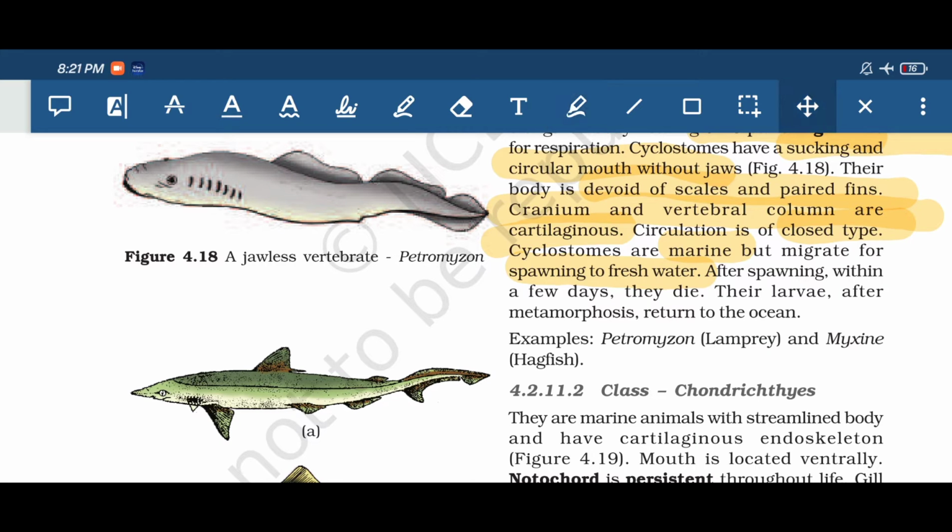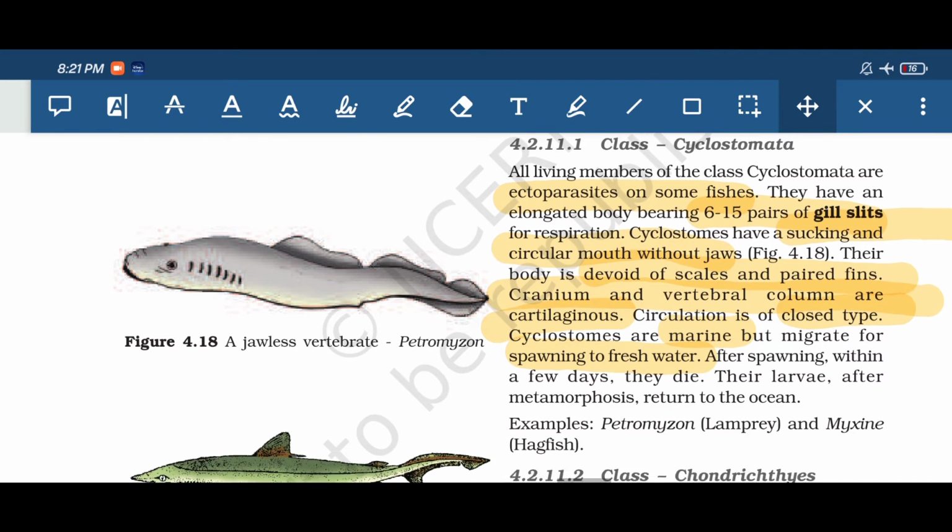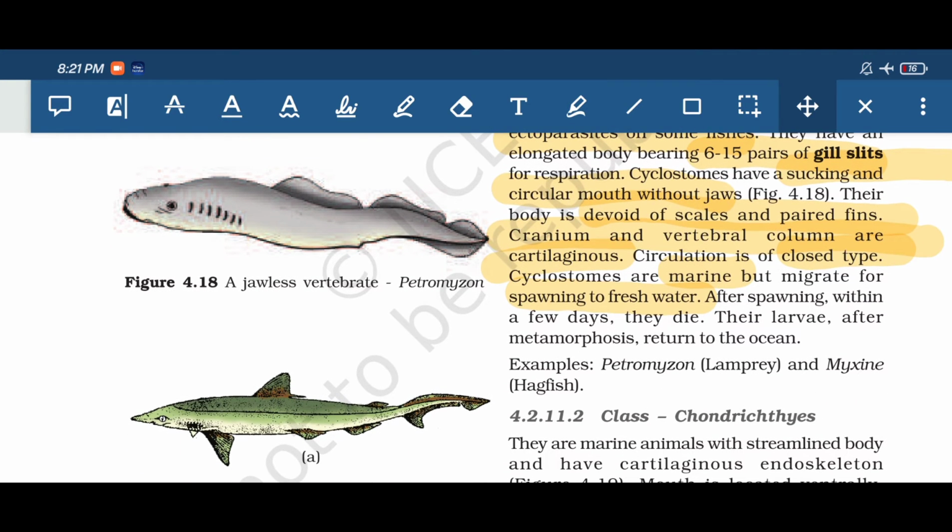Recalling about Cyclostomata, first of all they are ectoparasites on some fishes. They have 6 to 15 gill slits for respiration, and they have a sucking and circular mouth without jaw because they are under Agnatha. Then they don't have scales and they don't have paired fins. Then they have a cranium and vertebral column which is cartilaginous in nature.